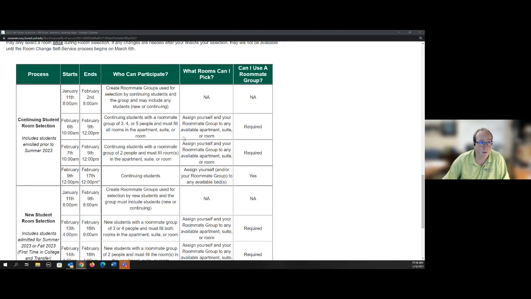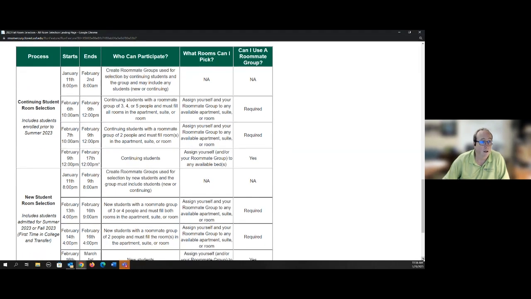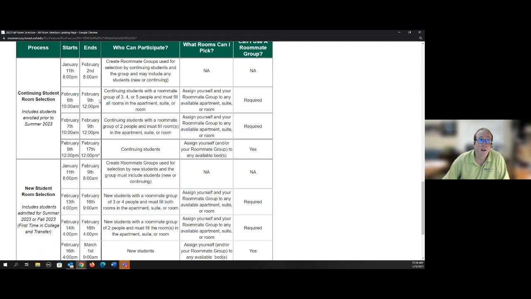I'm highlighting the schedule here, and we have continuing selection and new student selection right here. I just want to highlight some of the information. For continuing students, you have until February 2nd at 8 a.m. in order to create your roommate groups. We came up with a deadline to create those groups because we want to be able to give you a start time for your selection by group. We're doing the groups this year in order to provide people an opportunity to live together as a group that they formed, because we found last year that a number of people were not able to do so when they went through room selection.